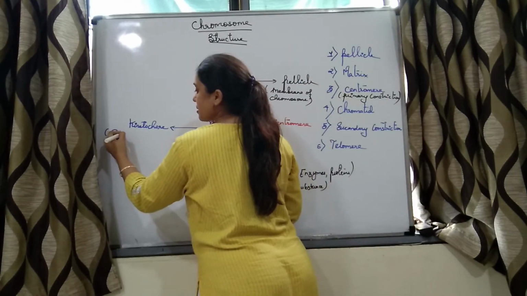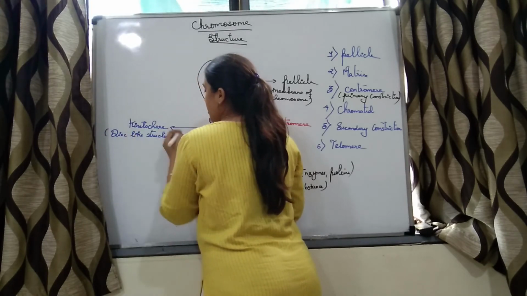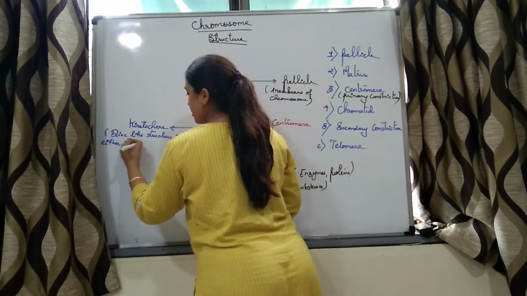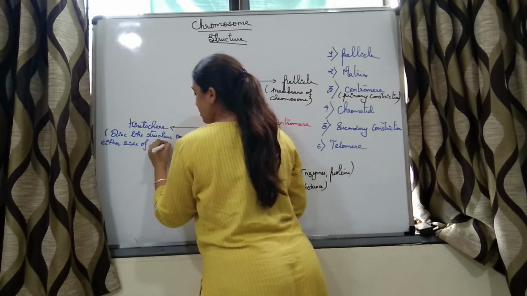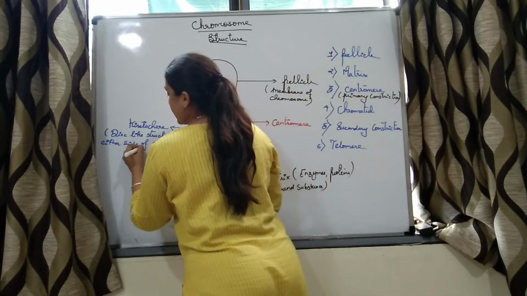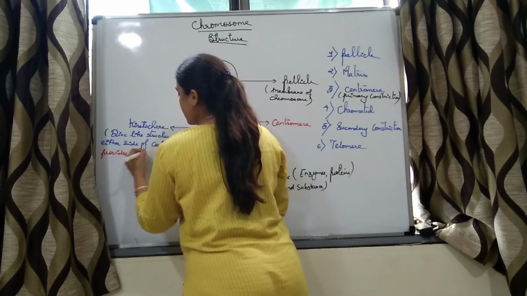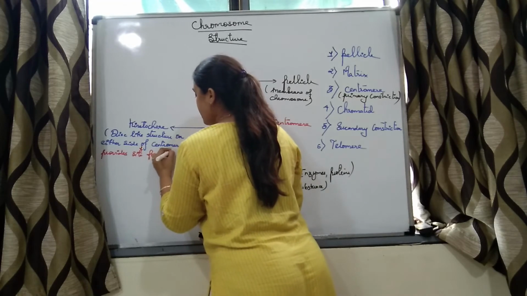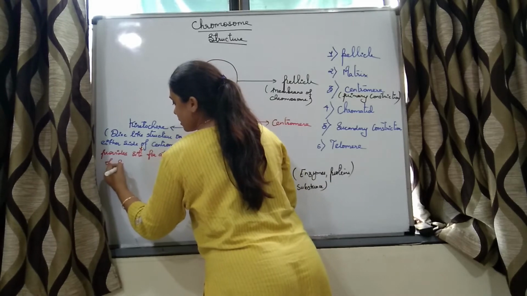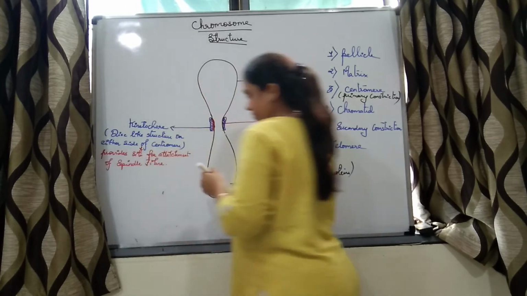It is a disc-like structure on either side of the centromere. What is its function? It provides a site for attachment of spindle fibers.